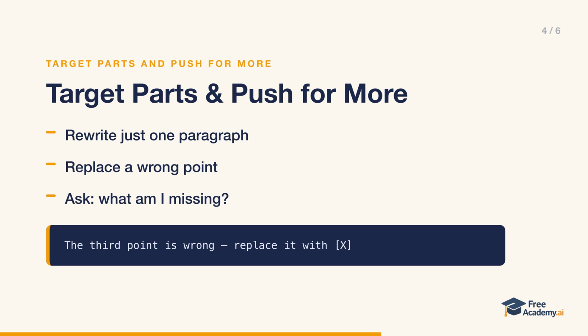First, targeting specific parts of the response. You can say, keep everything except the introduction, rewrite just that paragraph. Or the third point is wrong, replace it with this. Or the conclusion is too weak, make it more decisive. This lets you surgically fix one piece while leaving the rest untouched.